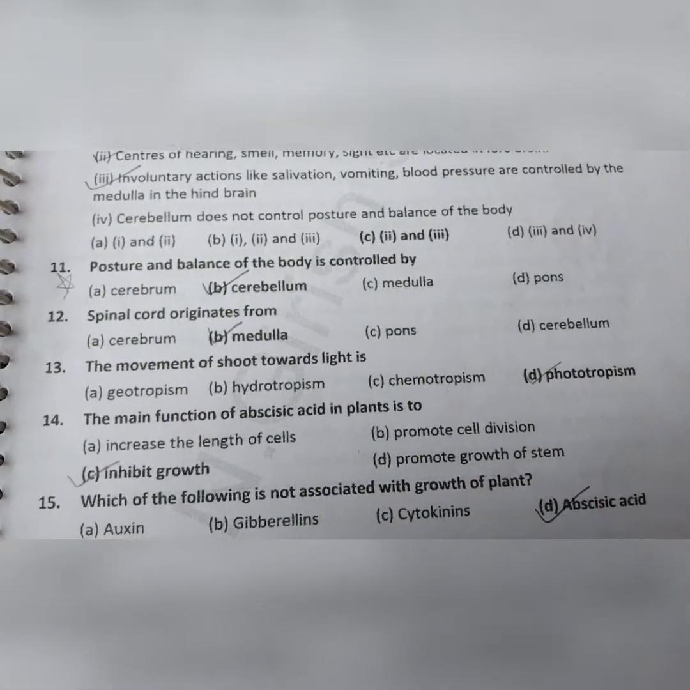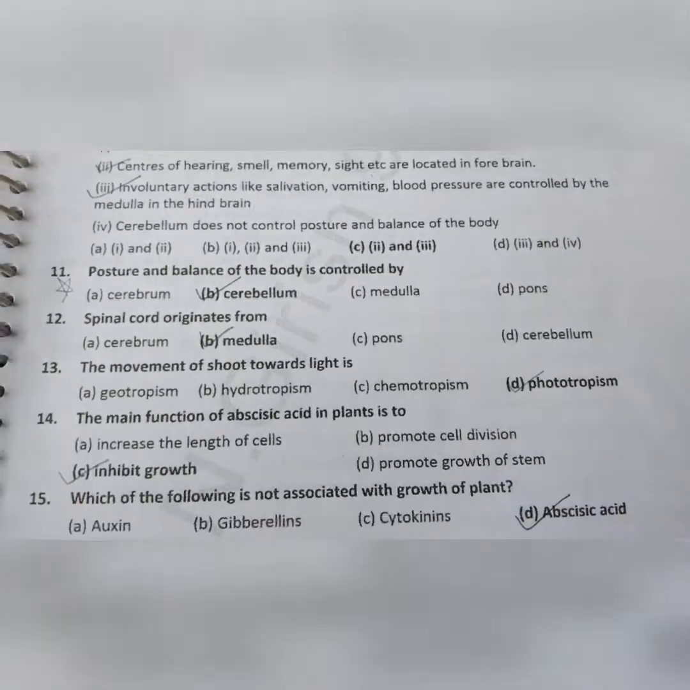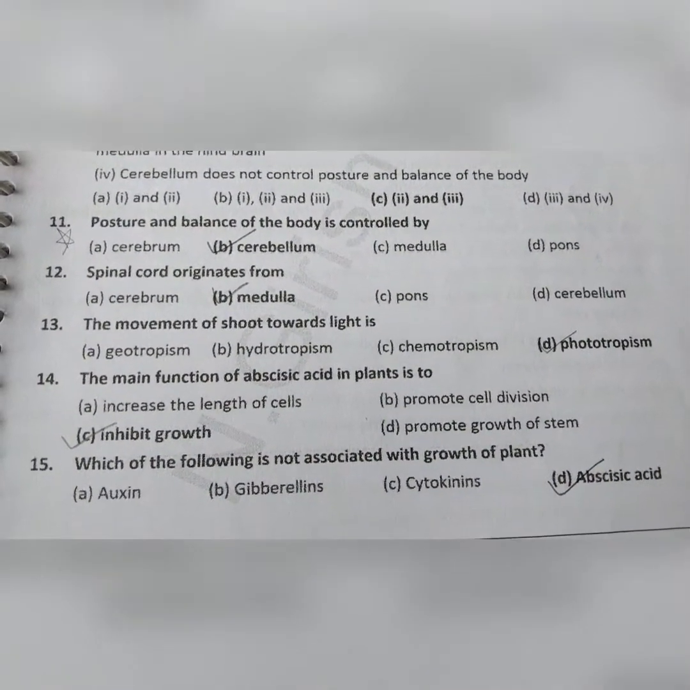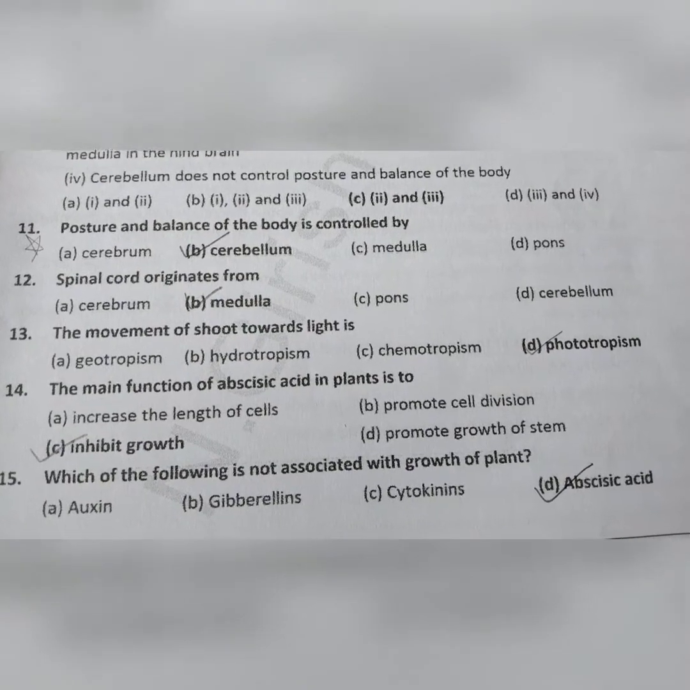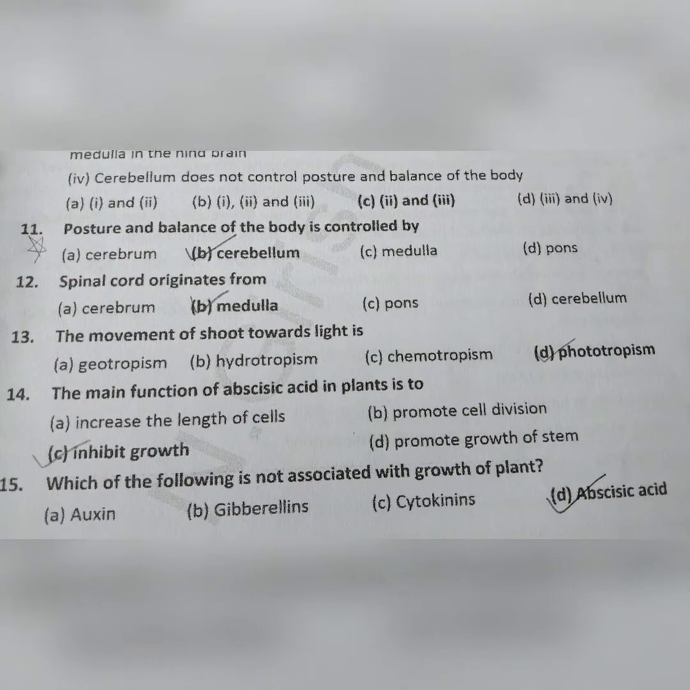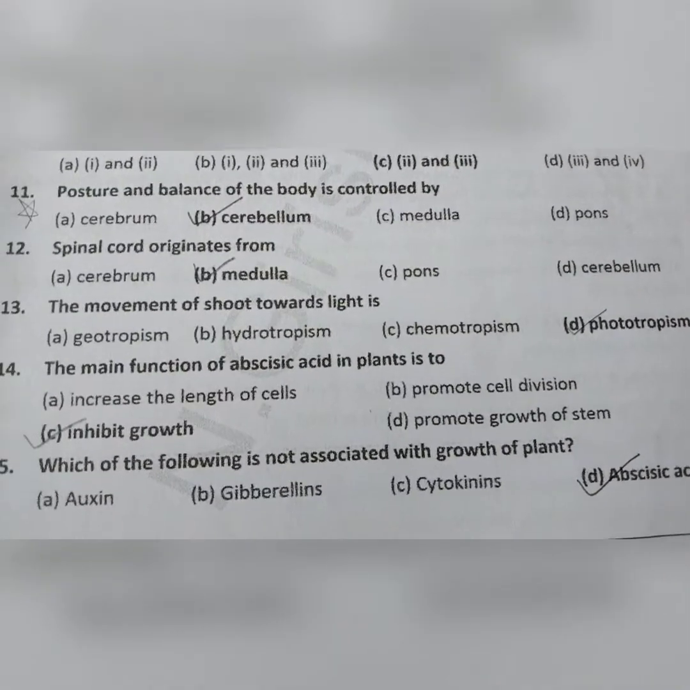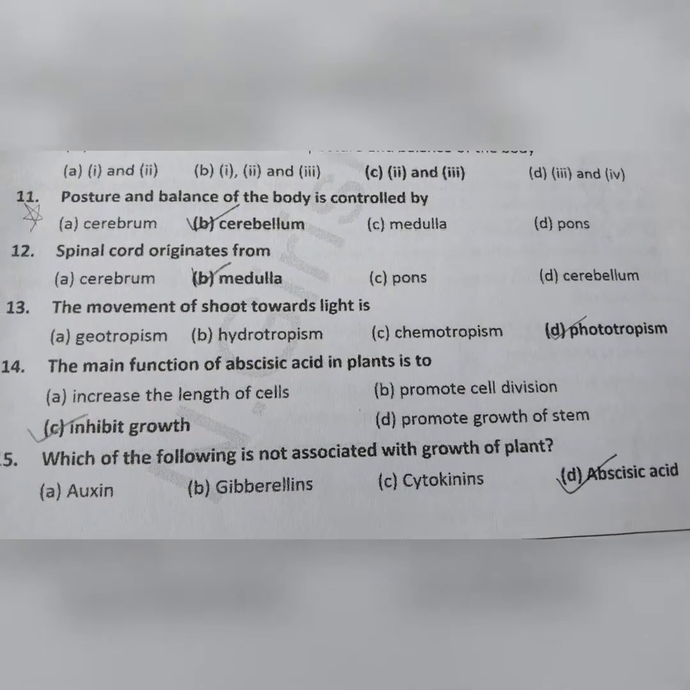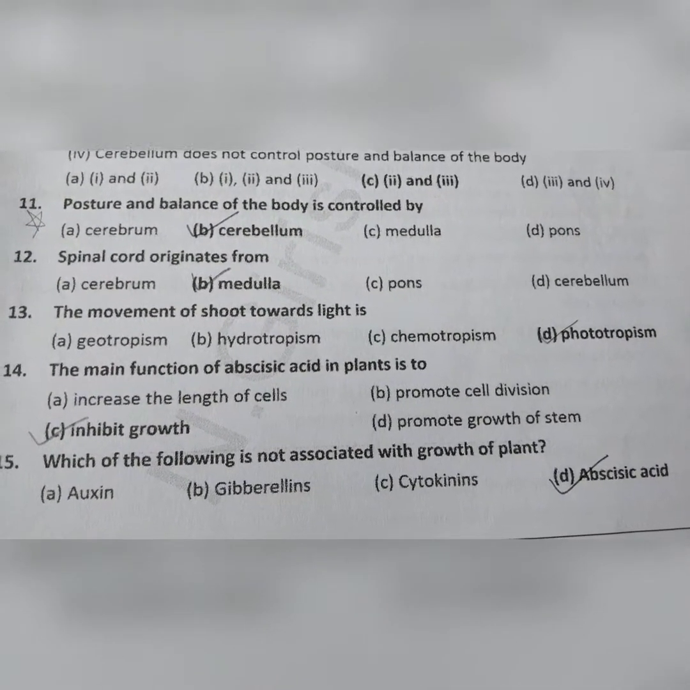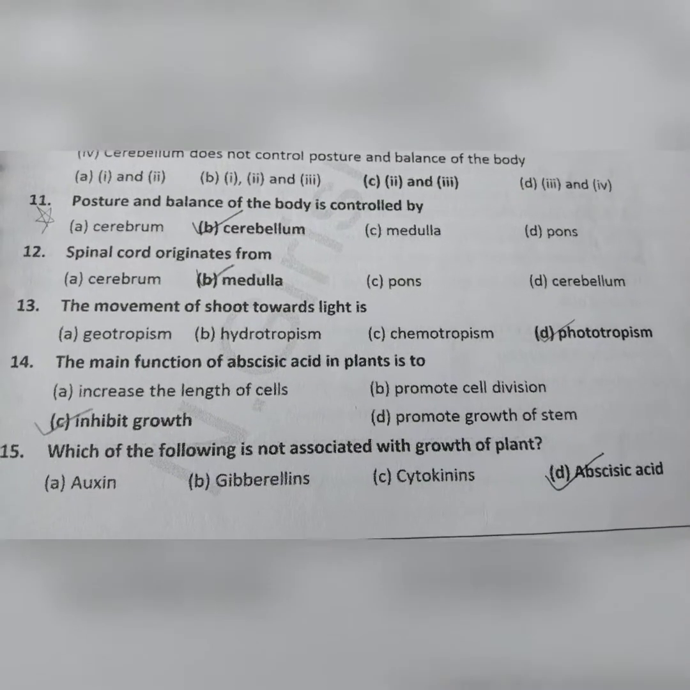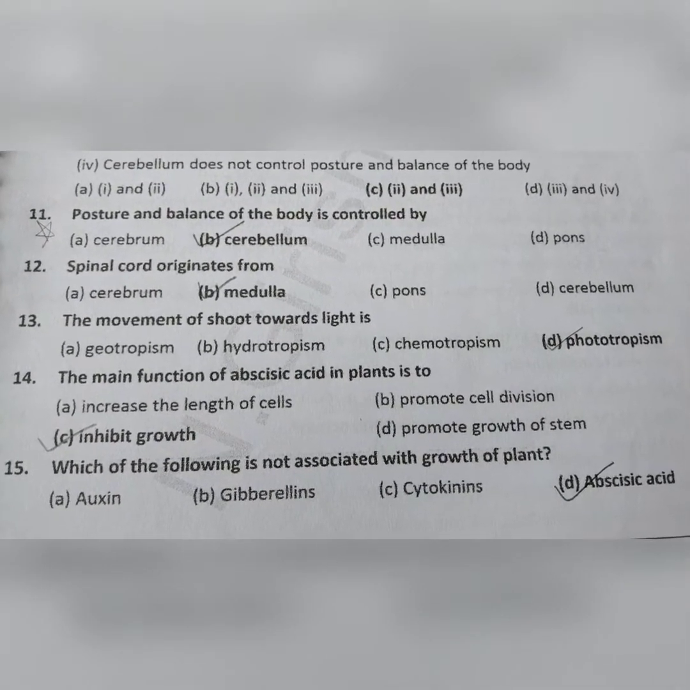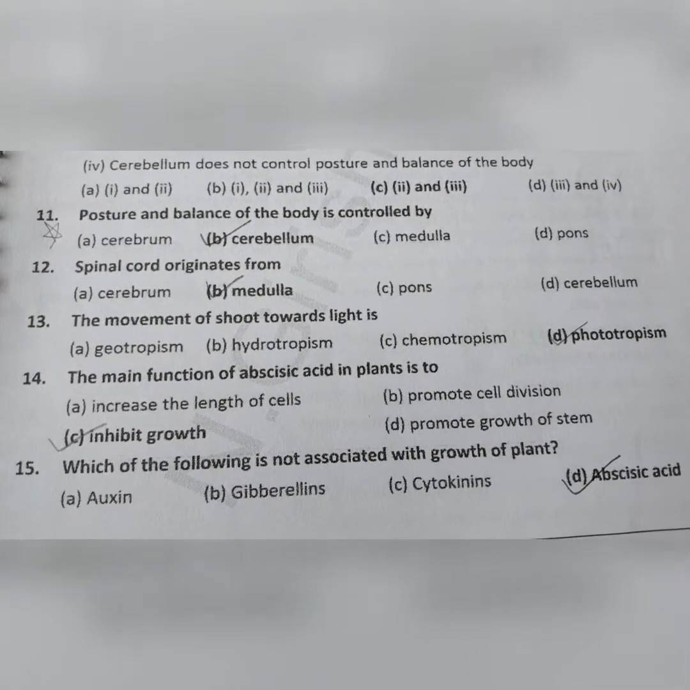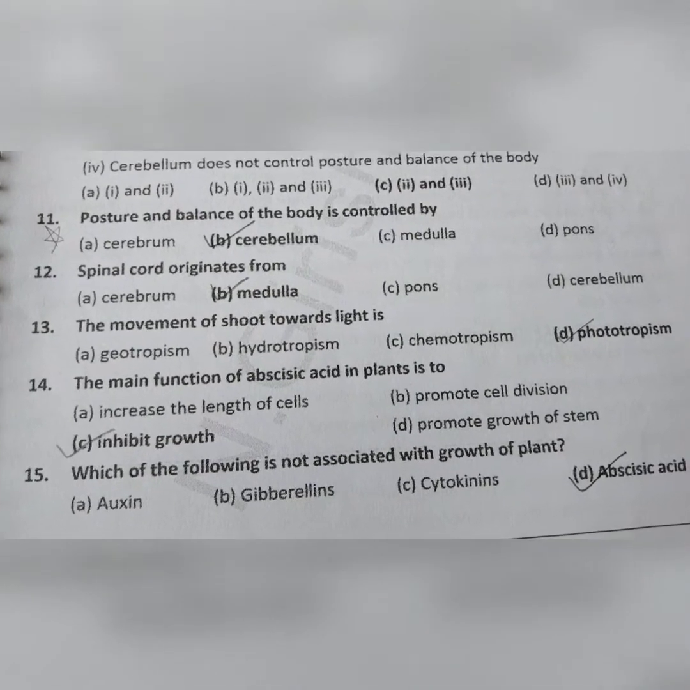The movement of shoot towards light is phototropism. The main function of abscisic acid is to inhibit growth. It also helps in wilting of leaves. Which of the following is not associated with growth of plant? Abscisic acid is not associated with growth of plant as it helps in inhibiting growth and wilting of leaves. Iodine is necessary for synthesis of thyroxine hormone.